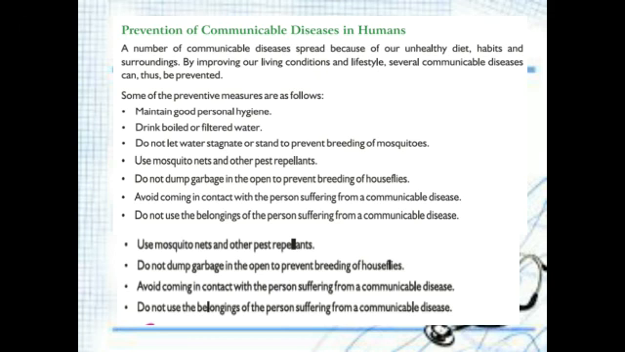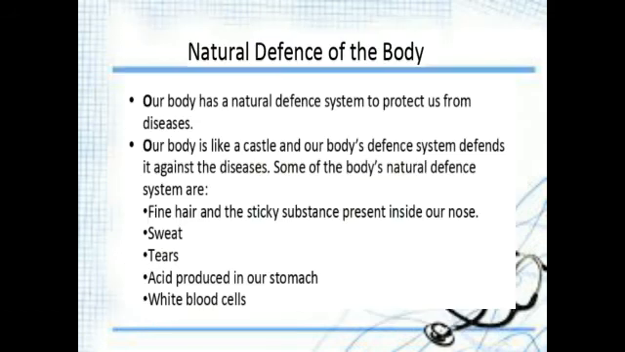How can we prevent them? We have to maintain good hygiene. We should drink boiled water. We should not let water stagnate near our house. We should not dump garbage. We should not get into contact with persons who are suffering from communicable diseases. We should use pest repellents. These are some preventive measures to control the spreading of communicable diseases, right?